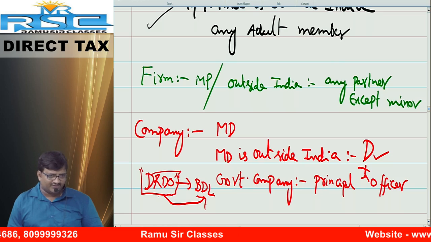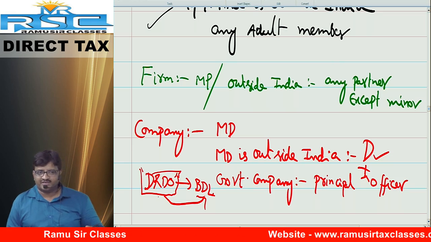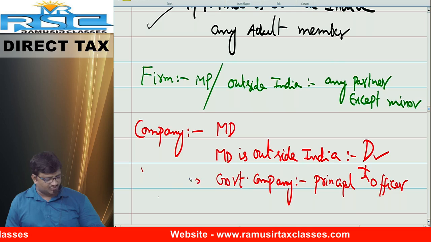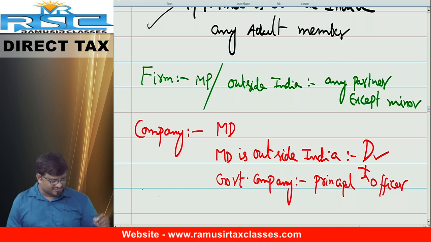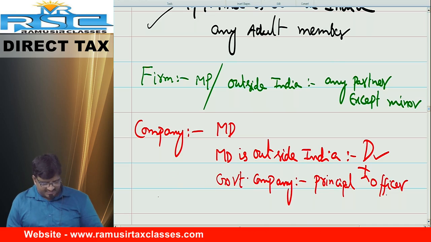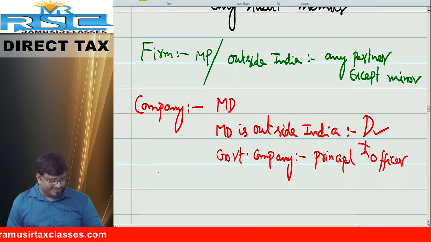Who is the head of the company? One military officer is the head of the company. He is the director, for your info. He has 1 or 2 shares, I think, in the company. Balance shares only the Government of India has. In case of a government company, MD or director may not be there. Who can sign? Principal officer as authorized by the government can sign.